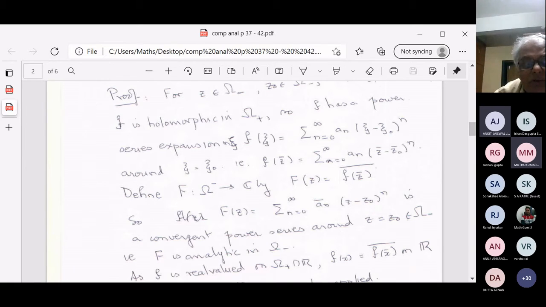What is the simplest case of what I'm trying to say? The simplest case is Z and Z bar. F of Z equal to Z. Then G of Z is equal to F at the point Z bar, which is Z bar. And the question I'm asking is, G of Z equal to Z bar, is it analytic? The answer is no. So G of Z equal to F at the point Z bar is not an analytic function unless F is constant.